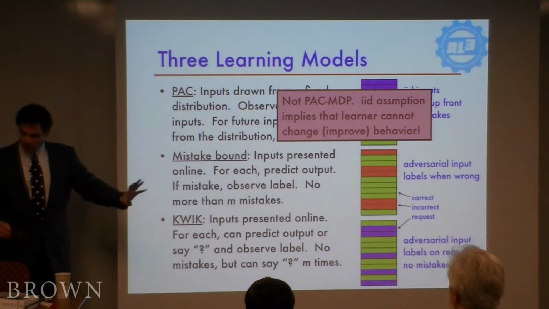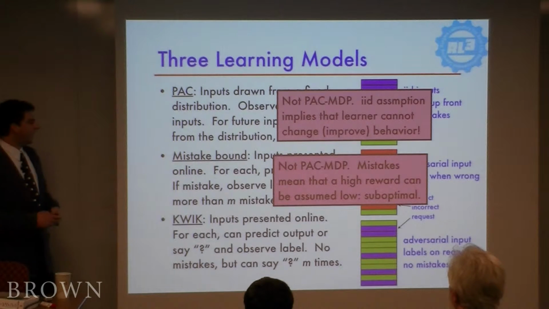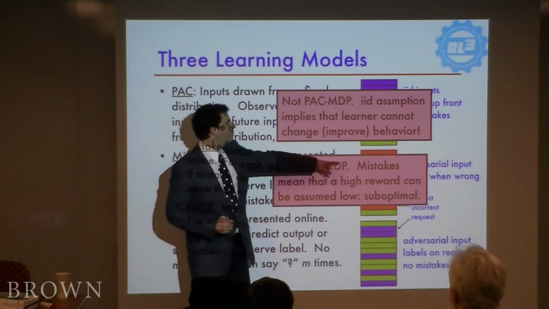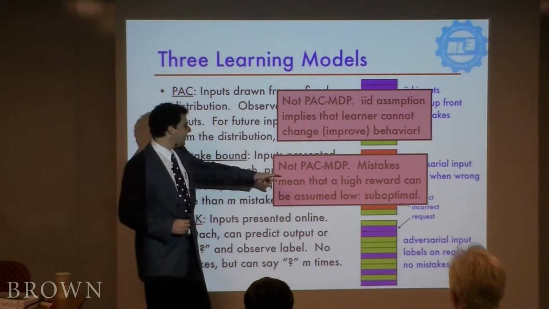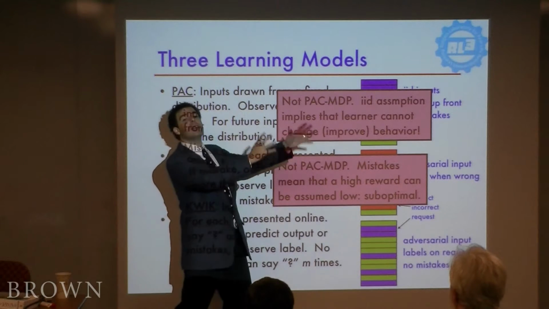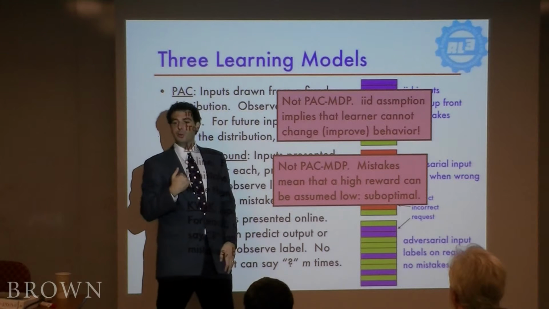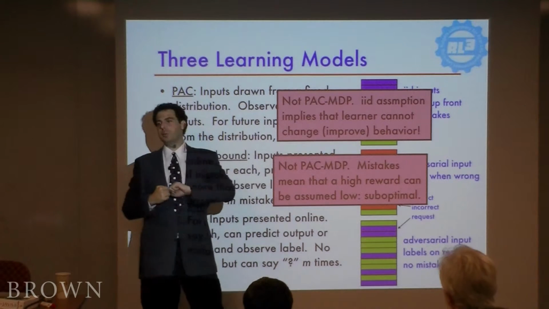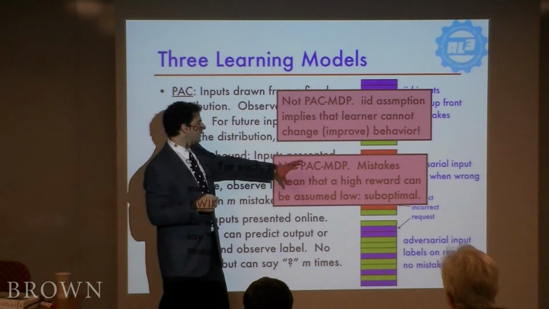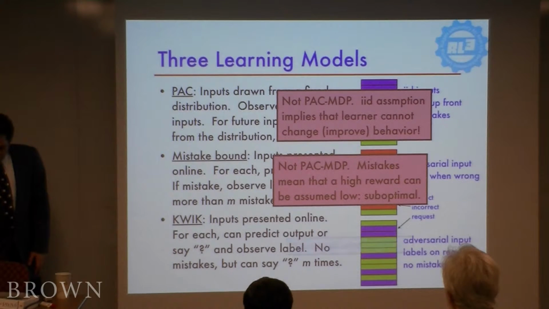So that's a great model. It's definitely relevant. The problem is you can't build a PAC-MDP learning algorithm out of that because it doesn't know when it's going to make a mistake or not. And because of that, it could make one of these asymmetric mistakes, assuming that something that's out there that has really high reward actually has low reward. It'll avoid that, and therefore it won't be taking near optimal actions. So this is close, but it doesn't actually satisfy the near optimality assumptions.